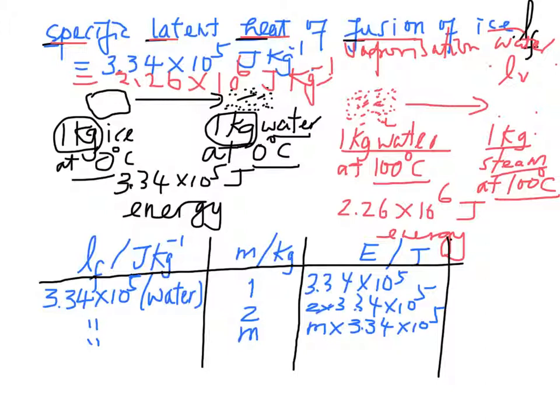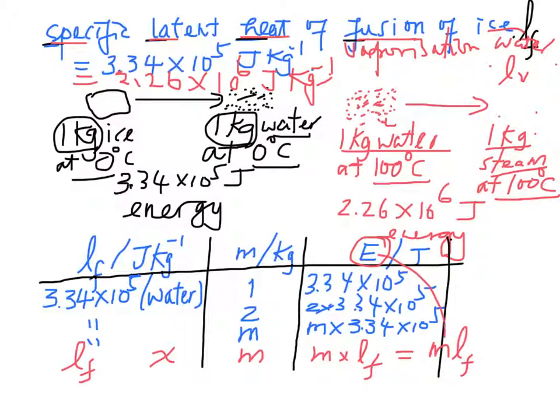Now, if we want to melt a substance we call X with specific latent heat of fusion, LF, from solid state to liquid state at its melting point, and the mass of the body is m, then the energy required would be m times LF, which is equal to mLF.